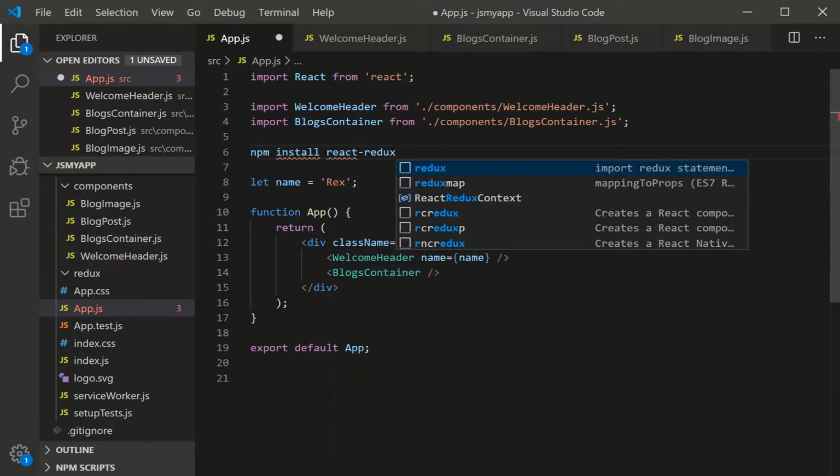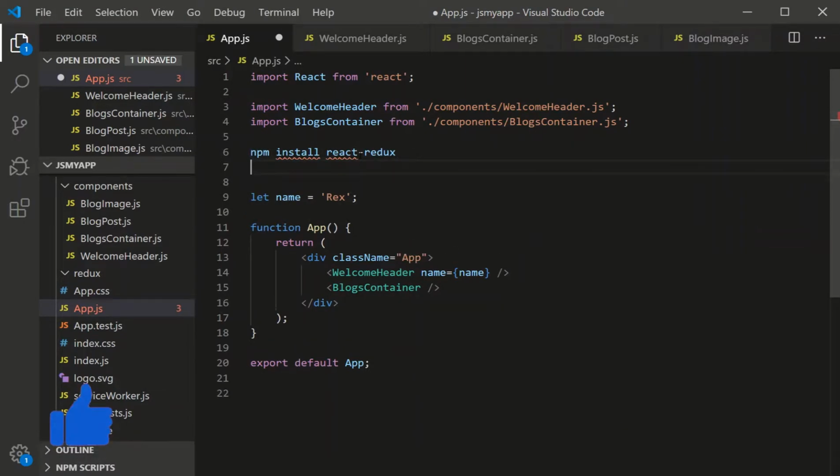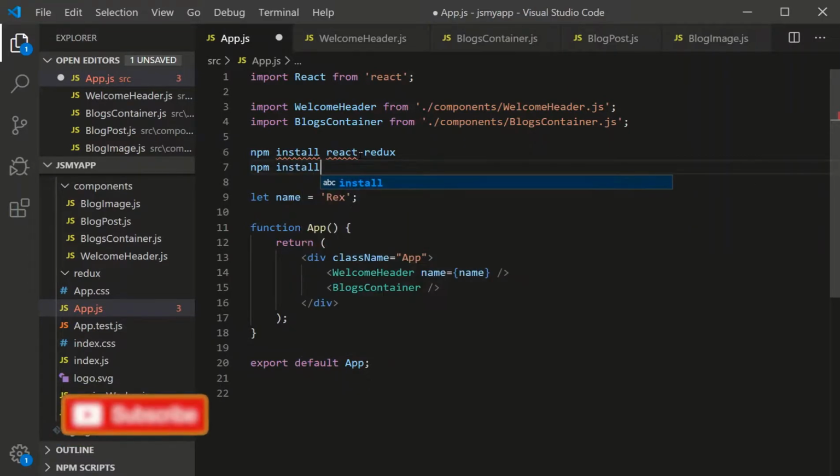I'm just writing it here. This is obviously not the console. I'm assuming you know how to use npm if you know how to use ReactJS. So we have to install two packages, React Redux and Redux.